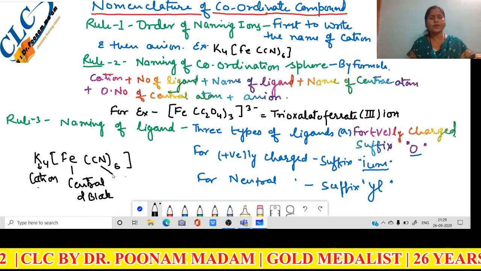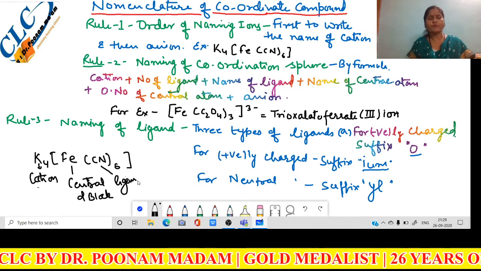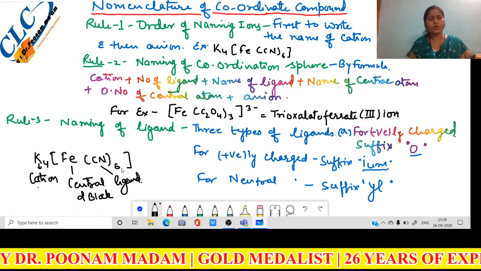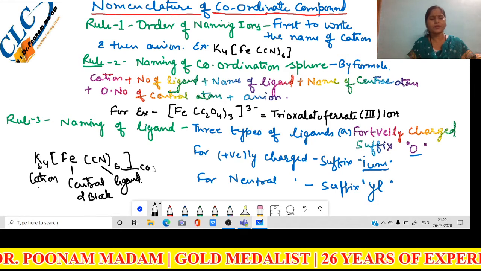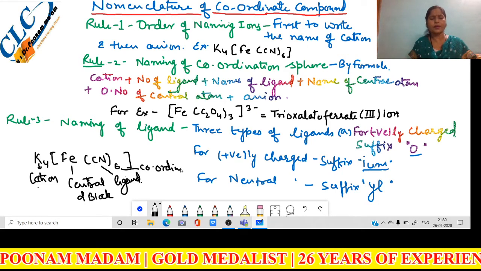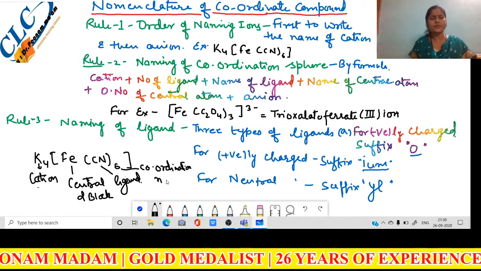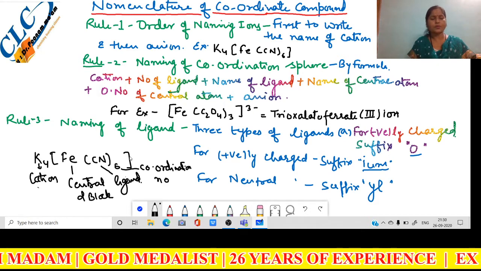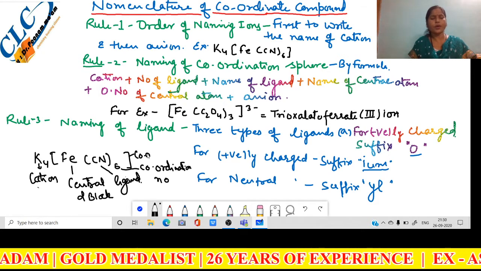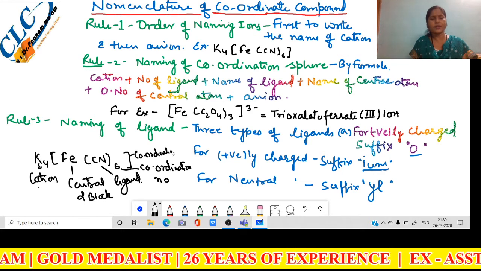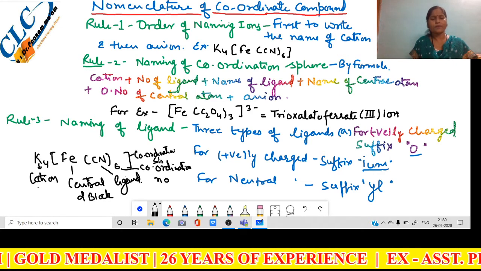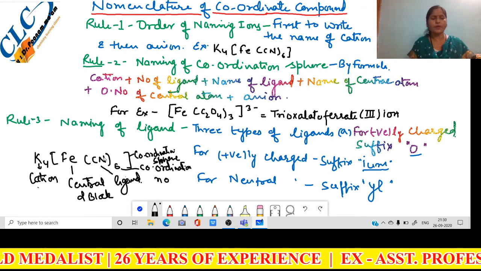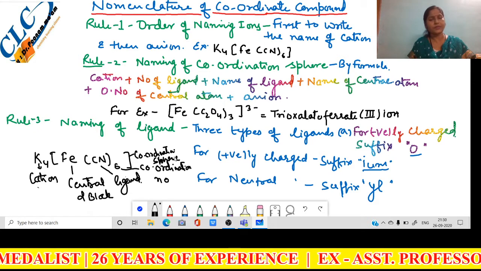Now this is called a ligand, and ligands are those which donate the lone pair of electrons to the central atom, and this number is called the coordination number. That means the number of ligands which surround the central atom is called the coordination number. Now this sphere is called the coordination sphere. The coordination sphere is the space where the coordinate compound is enclosed, this is called a coordination sphere.